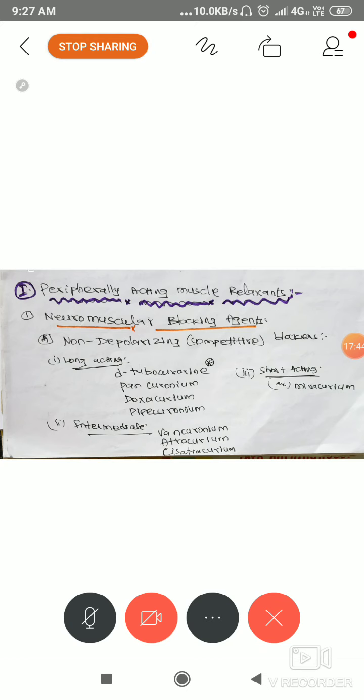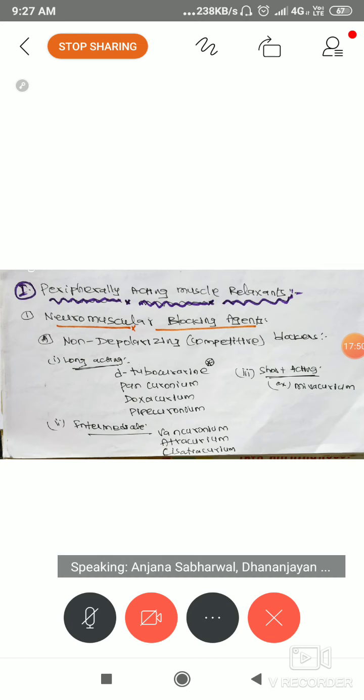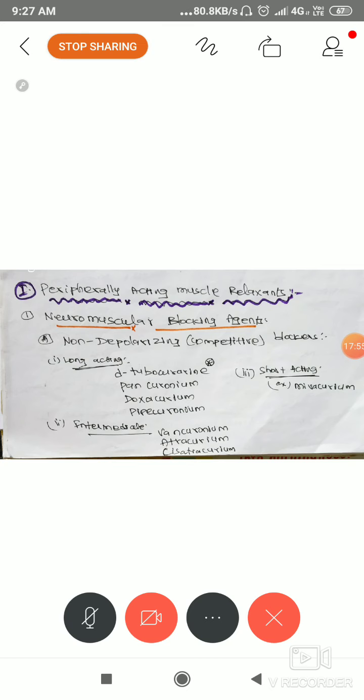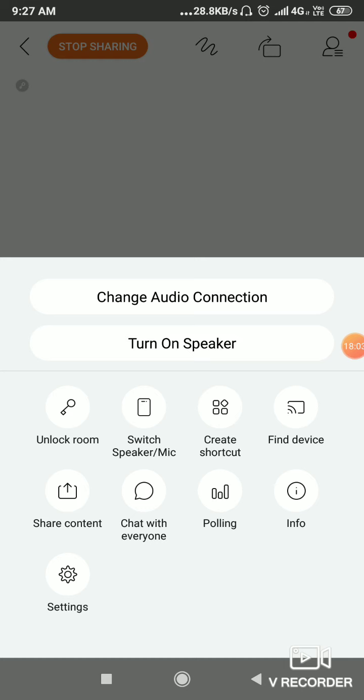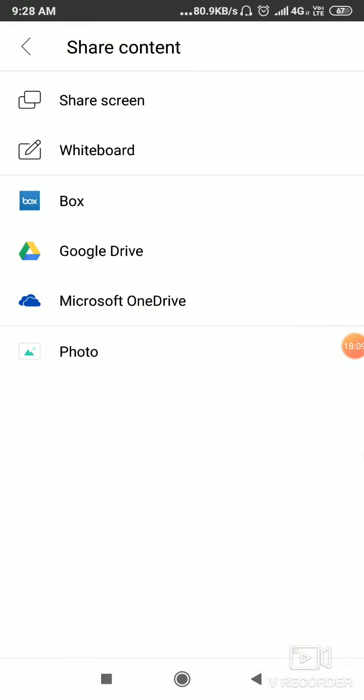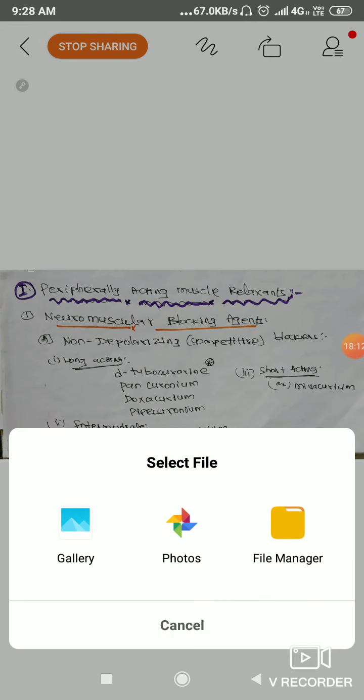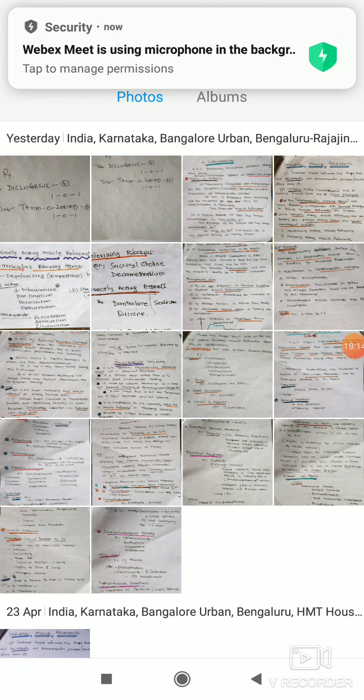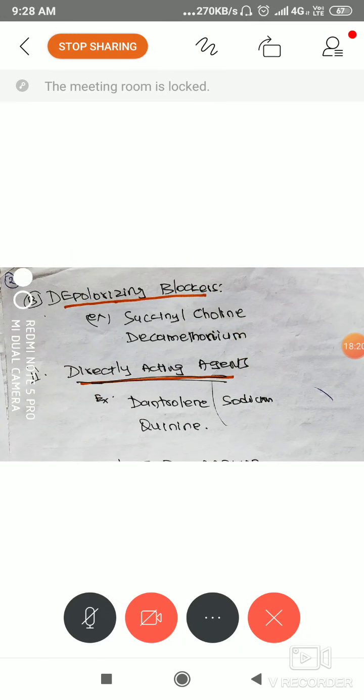I've written notes, do you have notes with you now? Okay, so D-tubocurarine is the important one. The remaining are pancuronium and others, which as per the classification are intermediate acting and short acting muscle relaxants. Peripherally acting muscle relaxant means its action is on the neuromuscular junction, where the neurotransmitters are secreted and released.